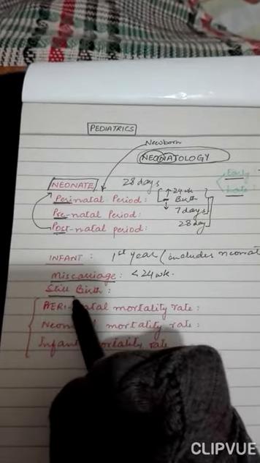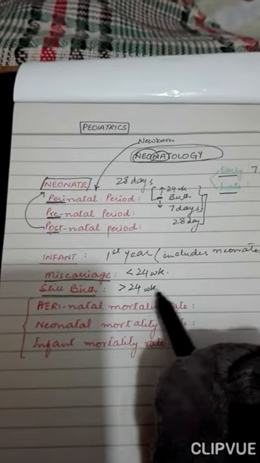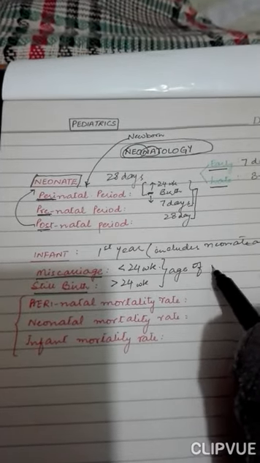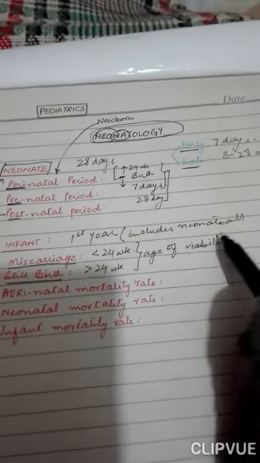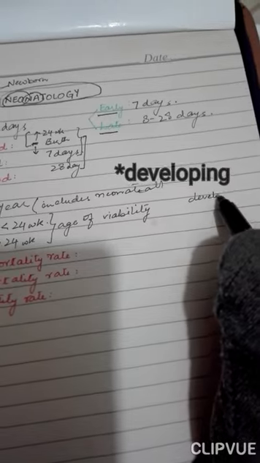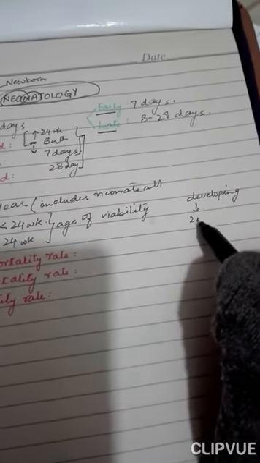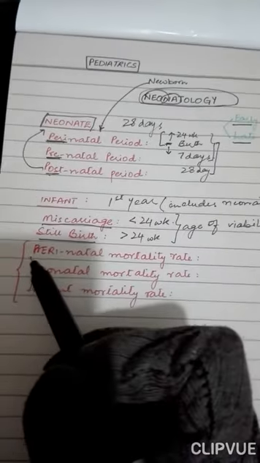Stillbirth is the expulsion of a dead fetus after 24 weeks, after the age of viability. The age of viability is the age at which a fetus can survive if it's born. In developed countries the age of viability is 28 weeks because of the low standard of the neonatal nurseries and the ICU care that is provided.